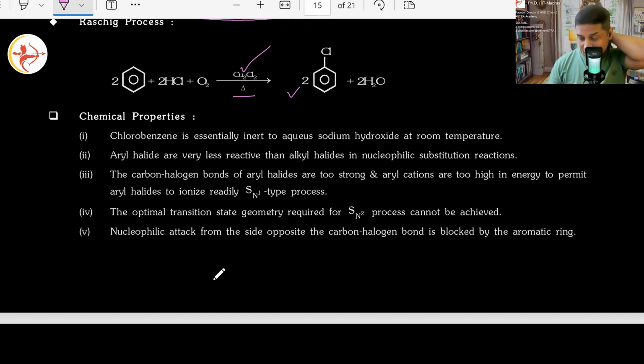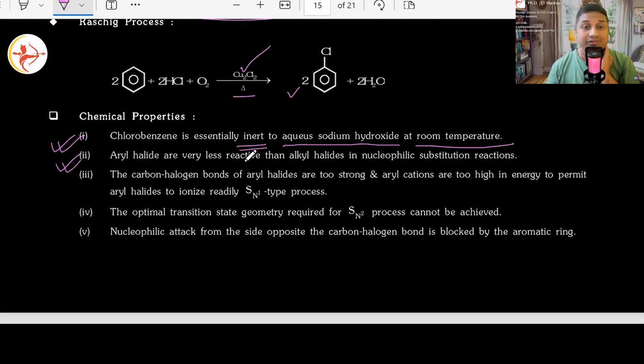So one of the first thing which we learn is that chlorobenzene is essentially inert to aqueous sodium hydroxide at room temperature. This is one thing which you should know. At room temperature, it is not going to react with aqueous sodium hydroxide. Next, any type of aryl halides you pick up, they are usually very less reactive than alkyl halides. And I hope you know the reason.